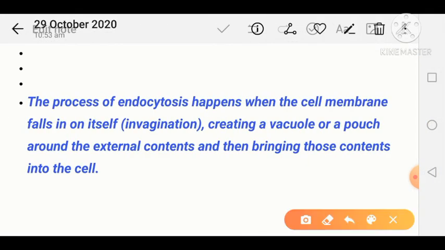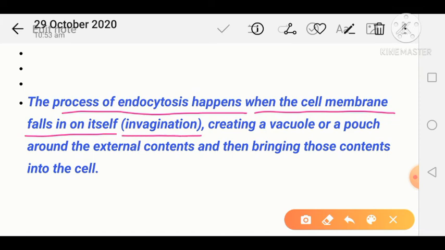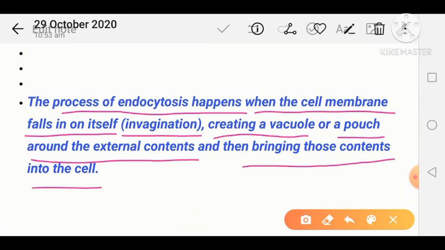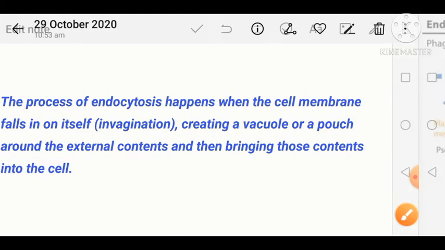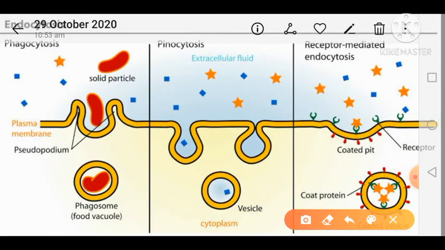So the process of endocytosis happens when the cell membrane falls in on itself. That process is known as invagination, and that creates a vacuole, or we can say a pouch, around the external content, bringing those contents inside the cell. We have seen the invagination. See here, this is known as the invagination or infolding of the cell.